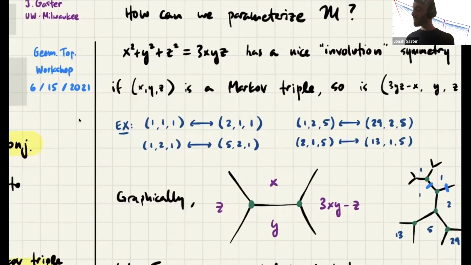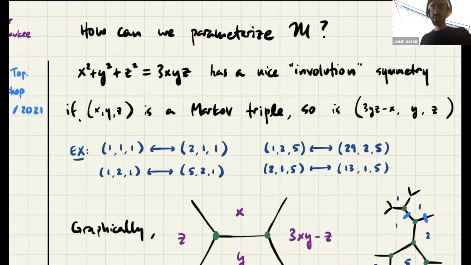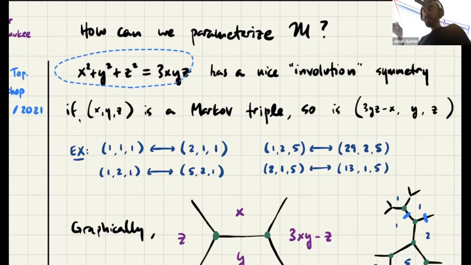So your first guess, if you were trying to approach this problem, would be to try to understand the Markov numbers. How could you parameterize them? How could you list them? And the reason that you can kind of do that is because there's a very pleasant symmetry to this equation. If I fix two of the variables like x and y, then I can regard this as a quadratic in z, and I can flip one solution in z for the other.